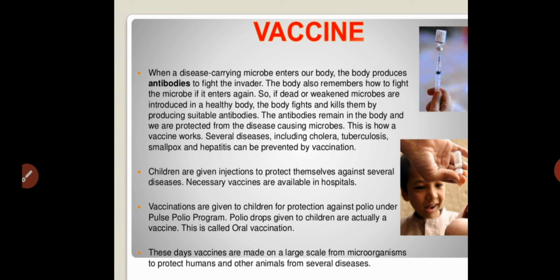These days vaccines are made on a large scale from microorganisms. We already discussed antibiotics. Almost all vaccines are prepared using microorganisms to protect humans and other animals from several diseases. These are some basic facts about vaccines.